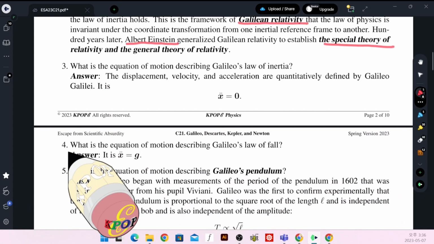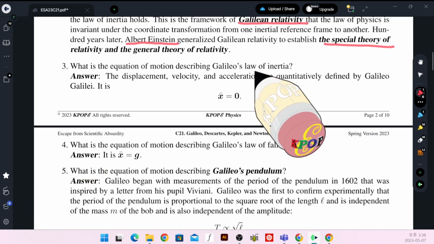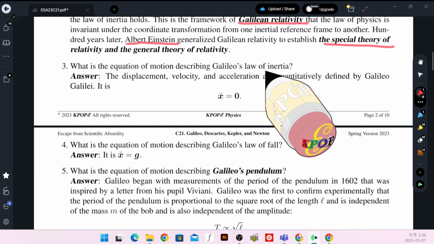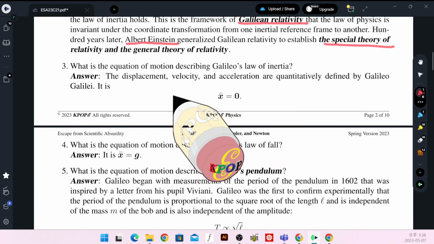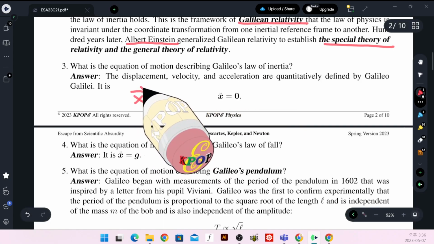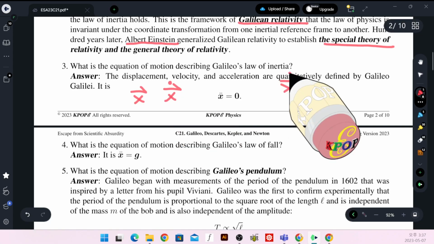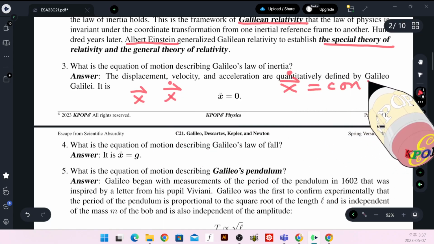What is the equation of motion describing Galileo's law of inertia? That is actually Newton's first law and the special case of Newton's second law. Inertia: moving with the same velocity. So this is position, this is velocity, and the velocity is a constant.